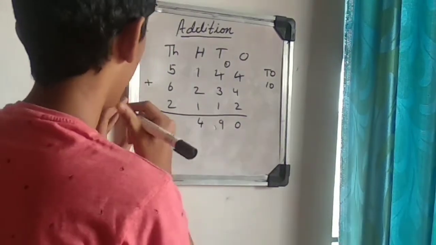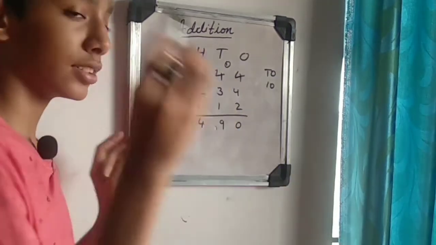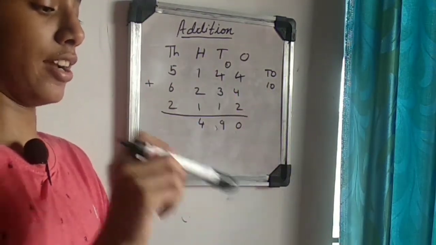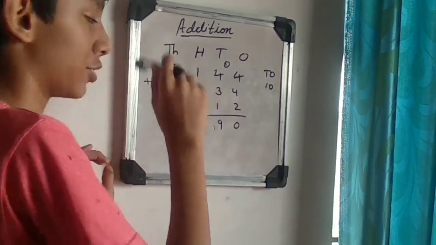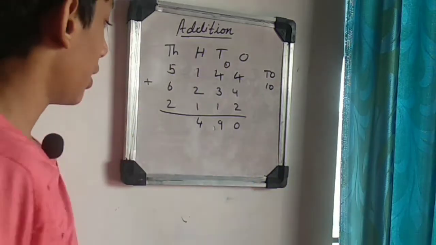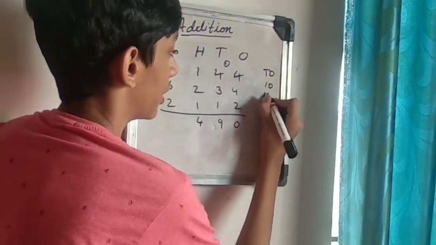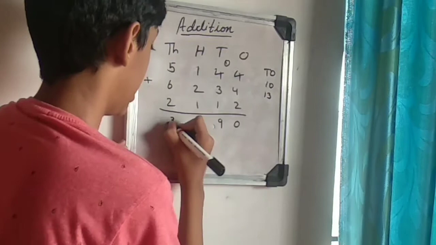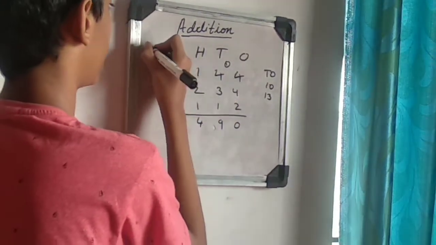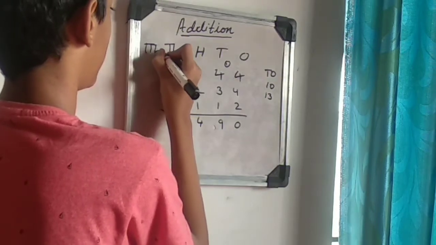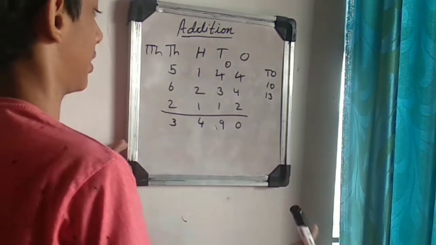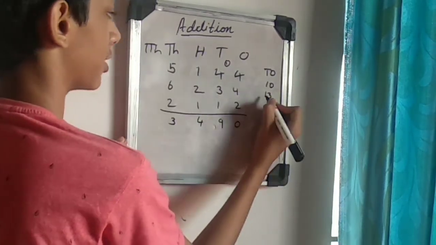4 here. And 5 plus 6: 6 in your mind, 5 in your hand. After 6 it is 7, 8, 9, 10, 11. 11 plus 2: 11 in your mind, 2 in your hand. After 11 it is 12, 13. So a 2-digit number is coming, right? 13 here. In the ones place it is 3 and there is no place here, so we have to add one more place, the 10,000 place.